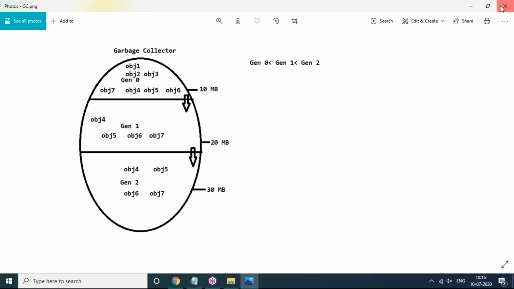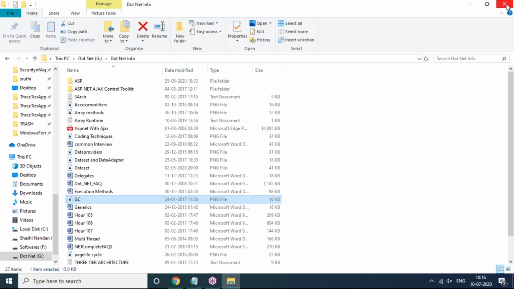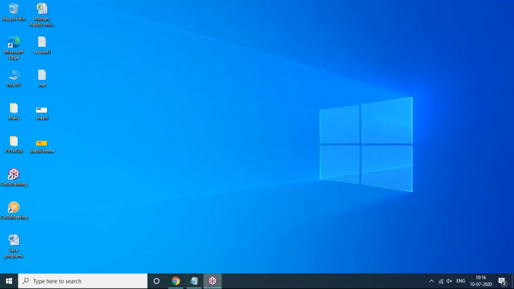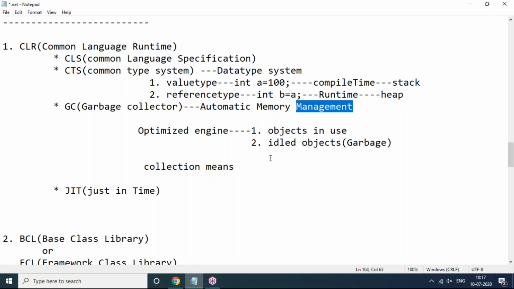It works completely through the managed heap mechanism, because memory is allocated at runtime by the garbage collector. And compile time memory, who will allot it? At compile time, your internal memory will be used for compilation. At runtime, garbage collector memory is used. This is the complete introduction of .NET.